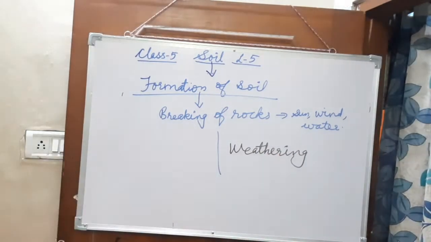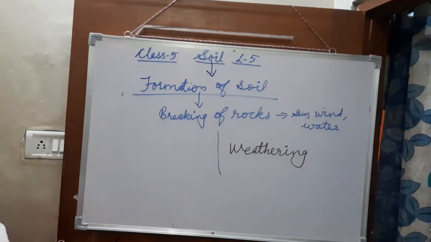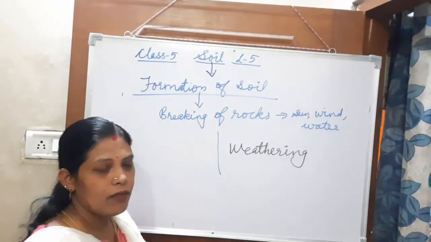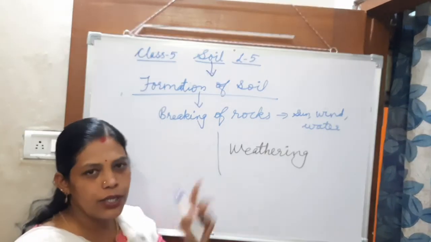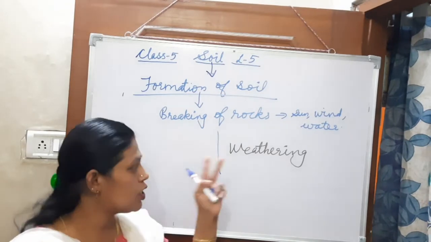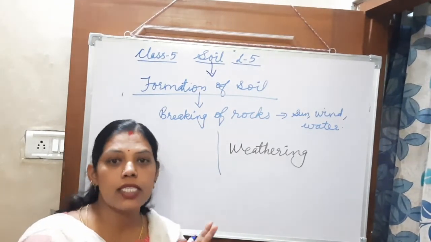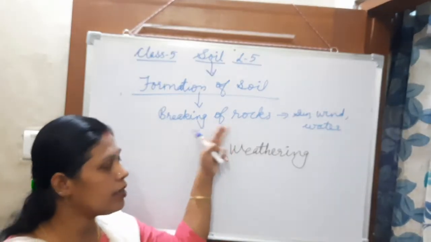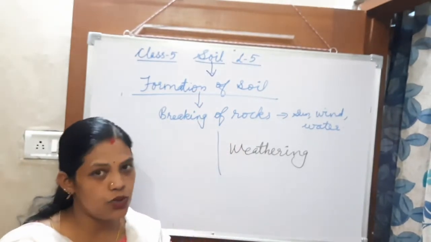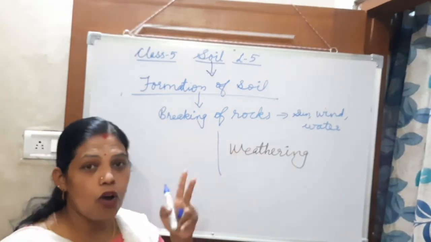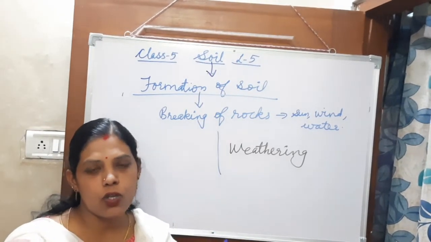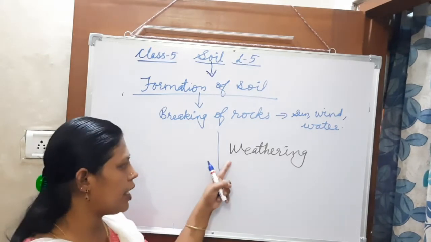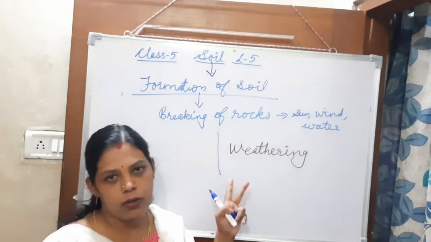That is known as weathering. Okay, understood? What is meant by weathering? Weathering is the process of breaking down rock into fine particles of soil. See, children, in one or two days it will not form. Soil is a natural resource, right? It takes thousands or millions of years to form soil. Okay, so that is the process, weathering.